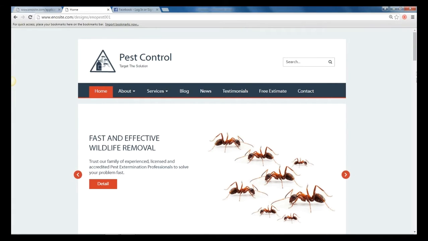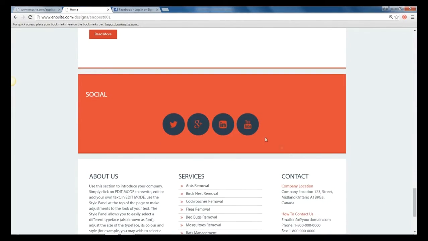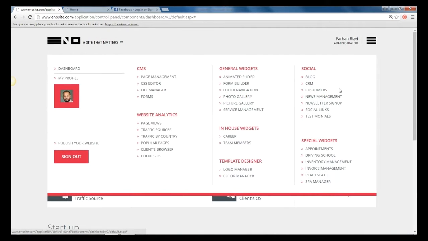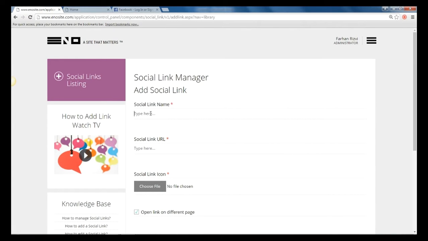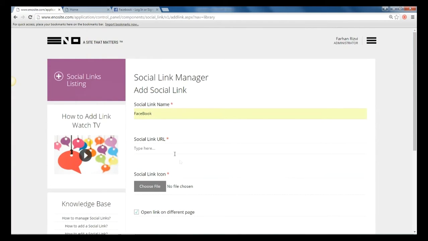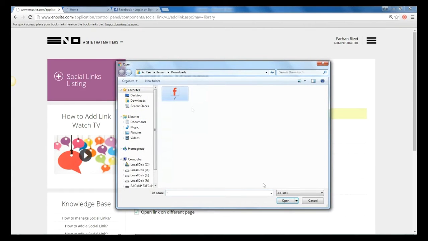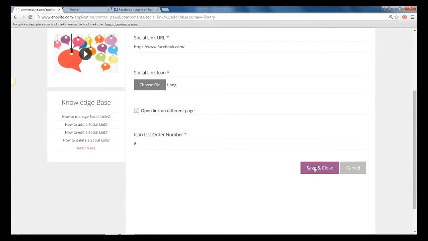How to update the Social Link Manager. Social links include Twitter, Google+, LinkedIn, YouTube, and Facebook. On the dashboard, under the Social section, click on Social Links. Then click on Add Social Link. Under the Social Links listing, edit your social link name. Add the social link URL and upload the image. Remember to click Save and Close.